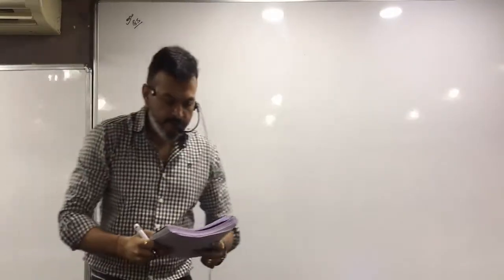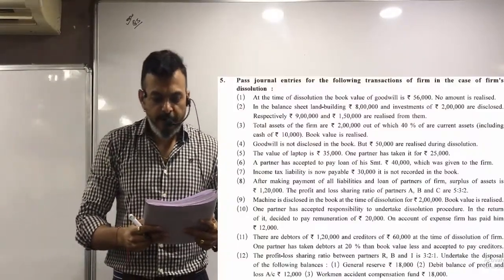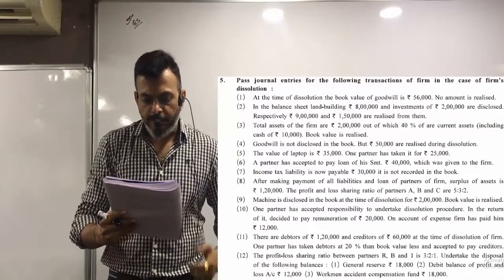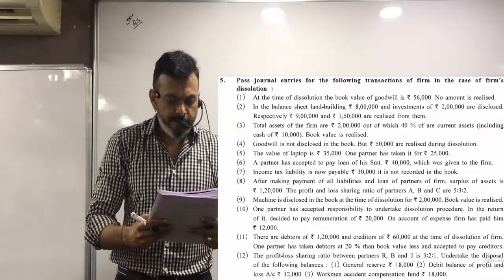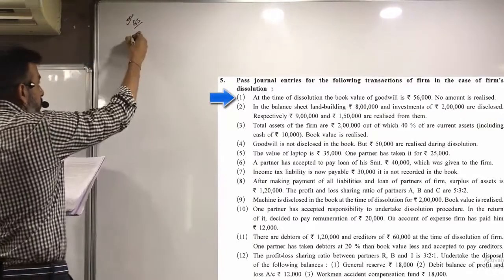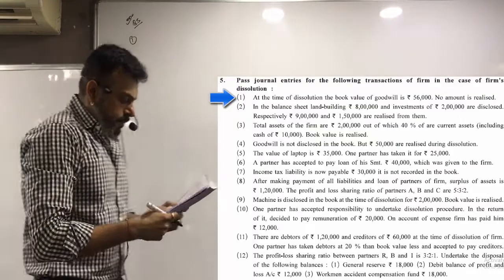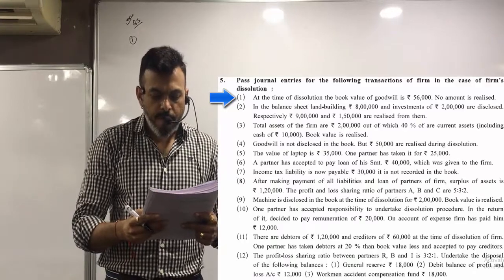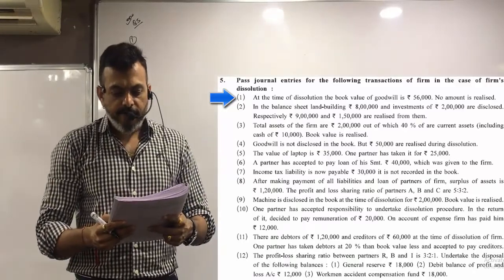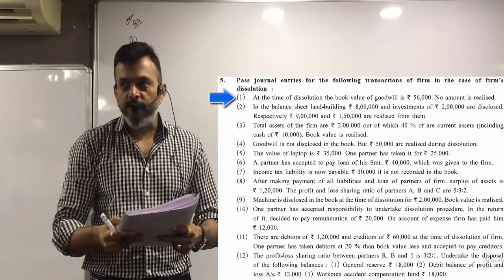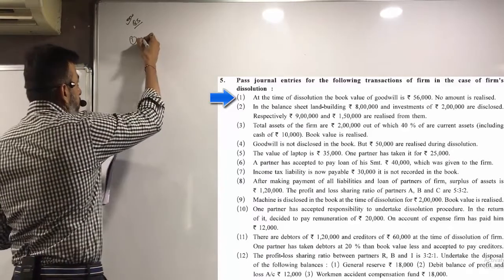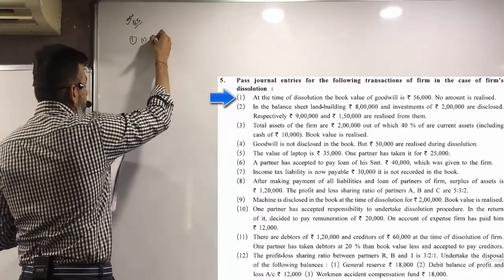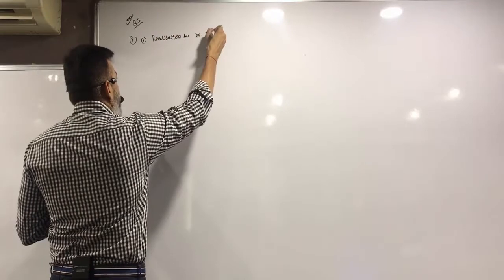Question 5. Pass journal entries for the following transactions of a firm in case of the firm's dissolution. First, at the time of dissolution, the book value of goodwill is 56,000. No amount is realized. So पहले हम क्या करेंगे? First, we'll transfer it to realization account. So realization account debit 56,000